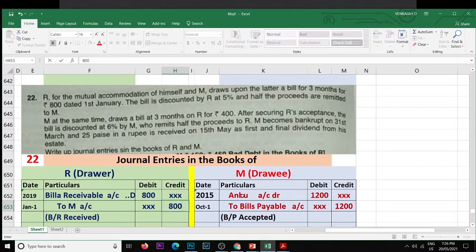And M accepted. So M account debit to bills payable account, amount is 800. So a bill was drawn without any reason for 3 months.